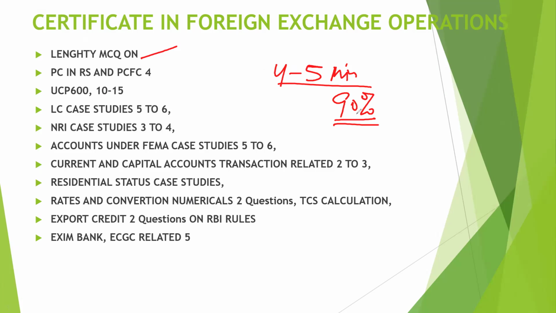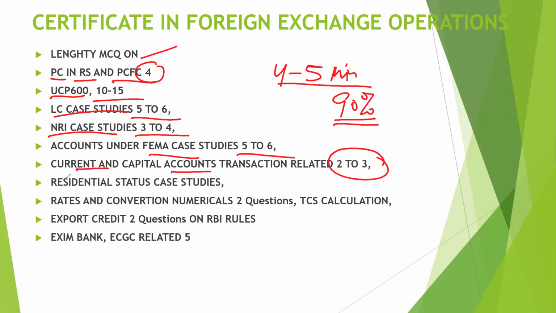Other than that, the questions were available for PC, packing credit in rupees, and PCFC. Related to them, four questions were there. UCP 600, 10 to 15 questions. LC case studies, 5 to 6 questions. NRI case study, 3 to 4 questions. Accounts under FEMA case study, 5 to 6 questions. Current account and capital account transaction related questions, 2 to 3 questions were there.